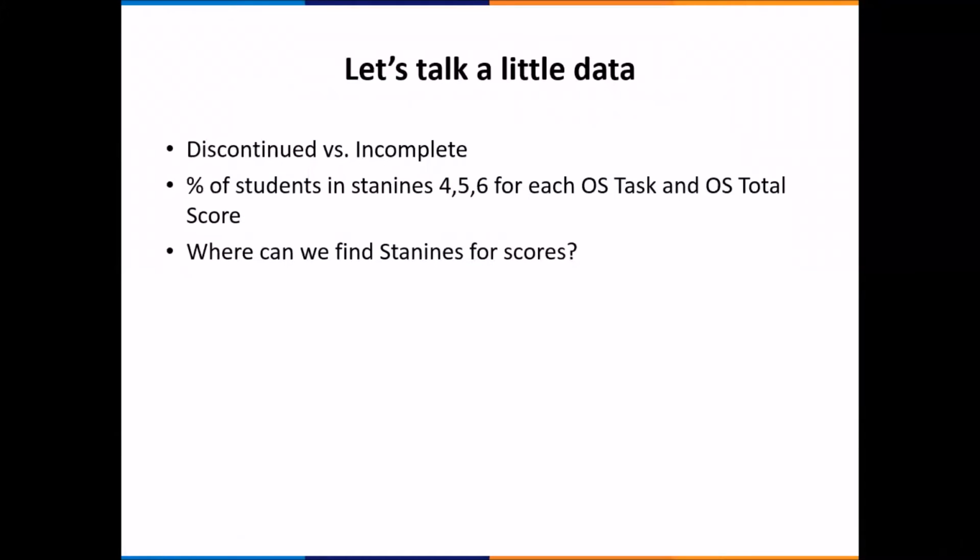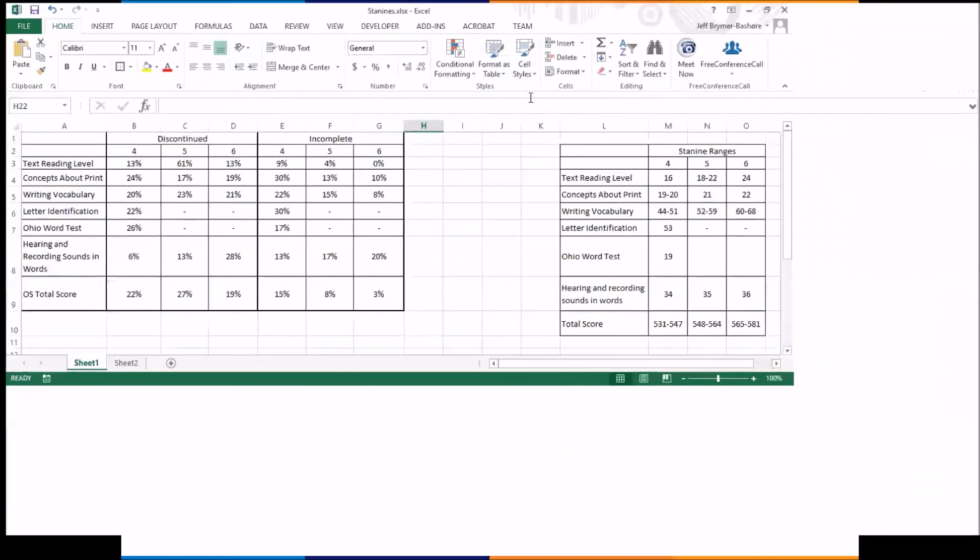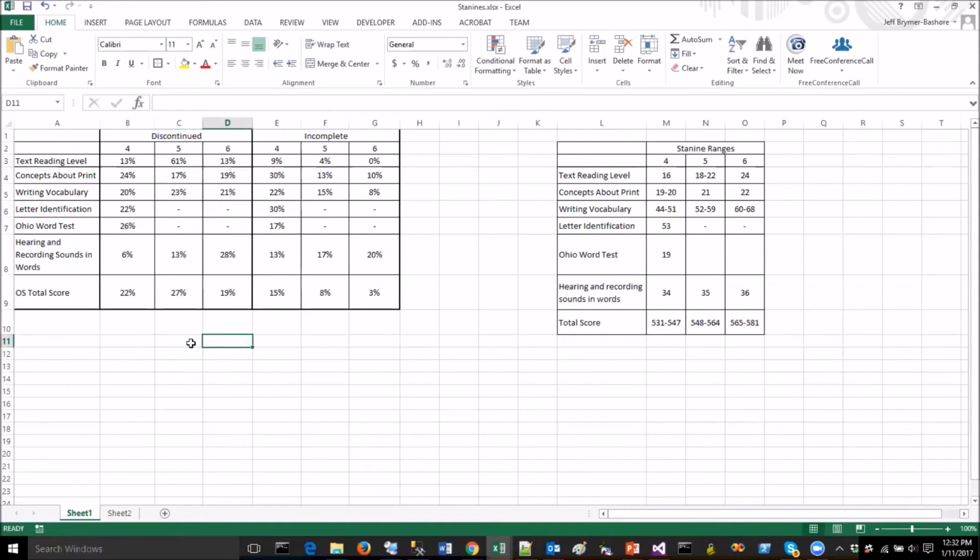And we're going to look at a little data here. So let me bring over the spreadsheet that Rich has created. Rich, why don't you go ahead and explain the table that you created for the video here?